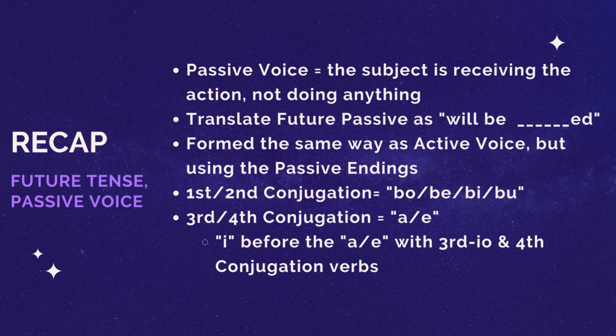So again, practice this as much as you can. Use Magistrula, use whatever textbook you might be doing. The more you practice, the more comfortable you're going to be. There's just no way around it. You've got to dive in. You've got to practice your conjugation, and you really need to read. The more you can read these in Latin and see them in context, the more you're going to be able to identify them. You're going to feel really comfortable with it, and you'll get used to it very quickly, where it's not even a major issue, right? Active, passive, it won't make a difference to you.